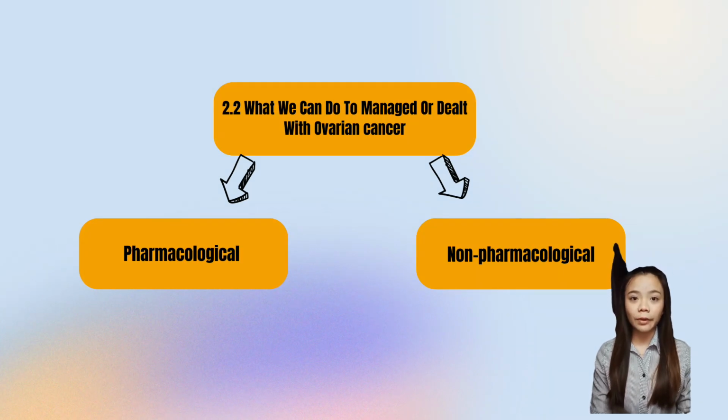Today, I will present about how to manage or deal with ovarian cancer. Management of ovarian cancer has two ways, which are pharmacological and non-pharmacological treatment. Both of these methods need to be understood not only by the ovarian cancer sufferers themselves, but also by their loved ones who will take care of them and stick with them in their journey against this dangerous disease.